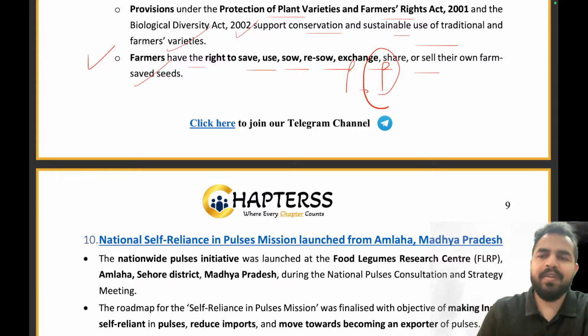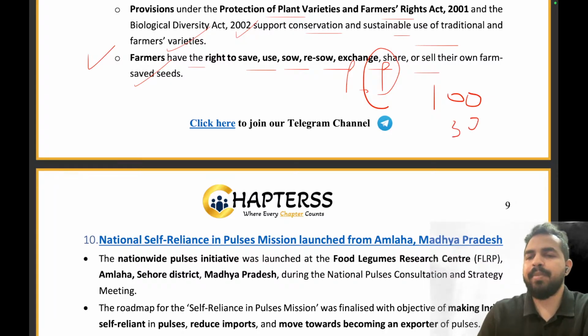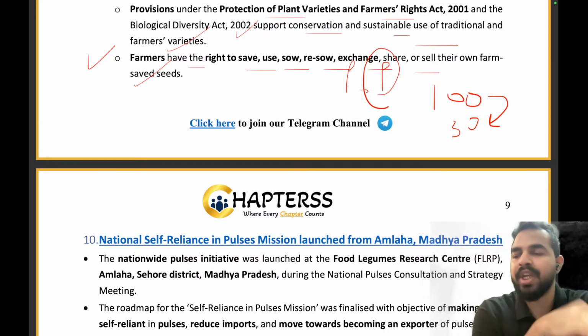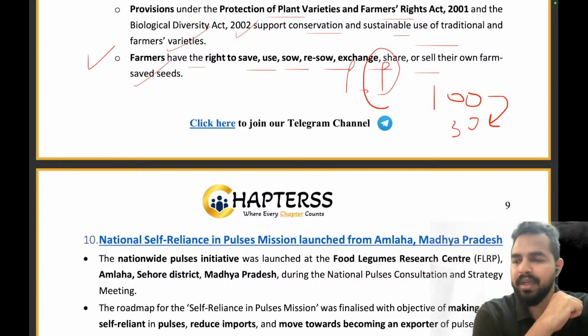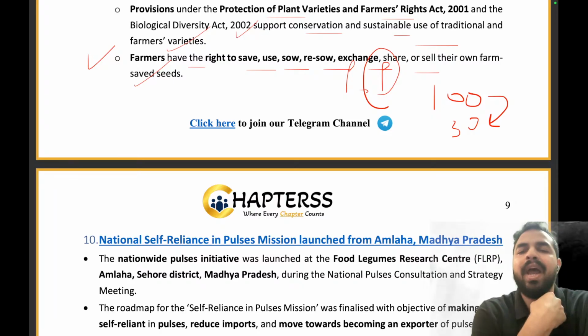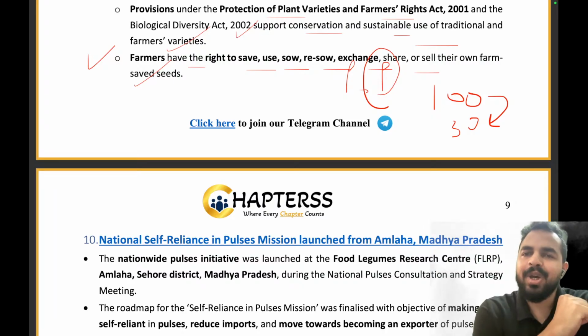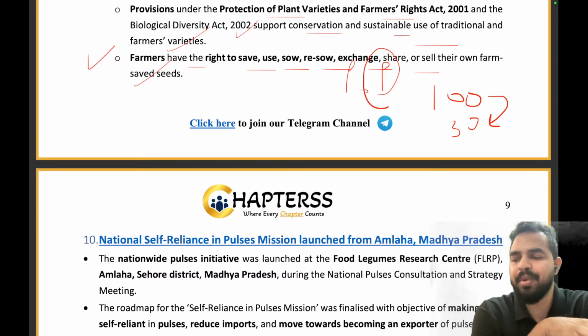Now let's take an example. In our country, there is a demand of 100 units of protein, right? But we only have 30 units of protein and we are dependent on the remaining 70 units from outside countries. So we are importing it. Clear? So if the next day that other country just denies it, saying, I'm not going to give you the protein, I'm not going to give you the pulses, what will happen? How exactly will the Indian population survive without this protein? It will be really problematic for the entire population, right?